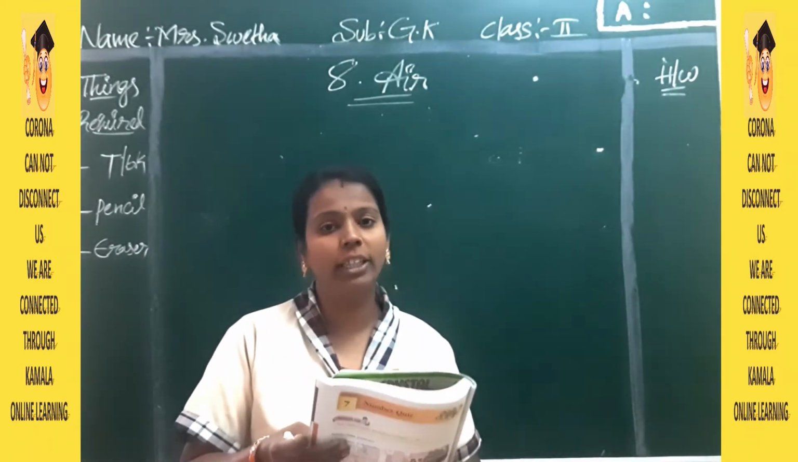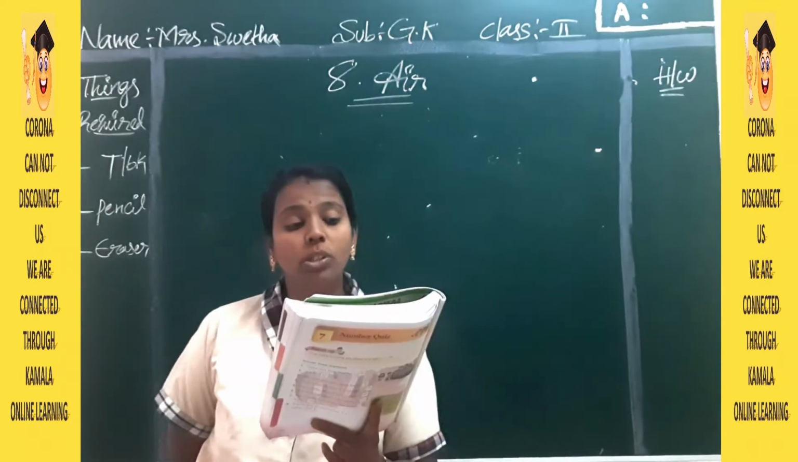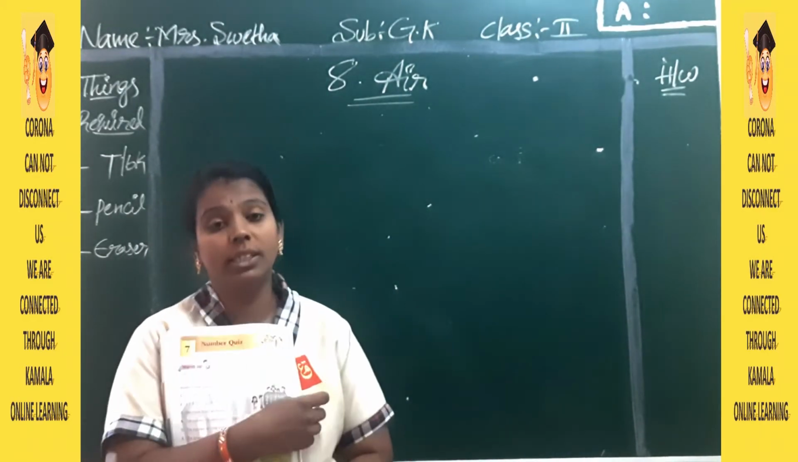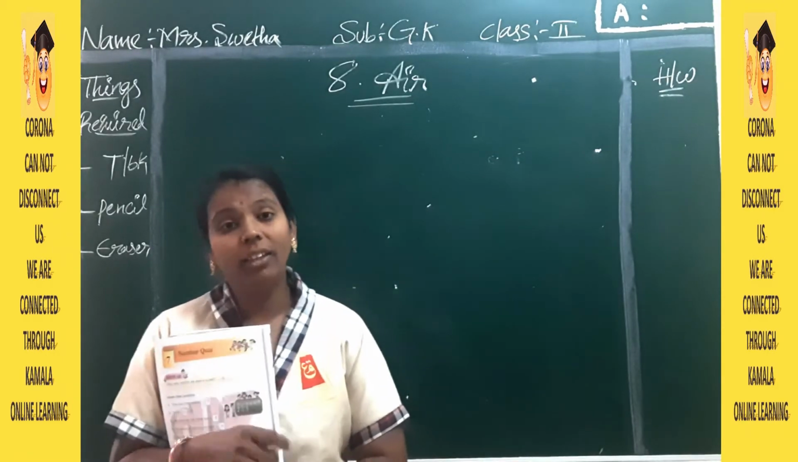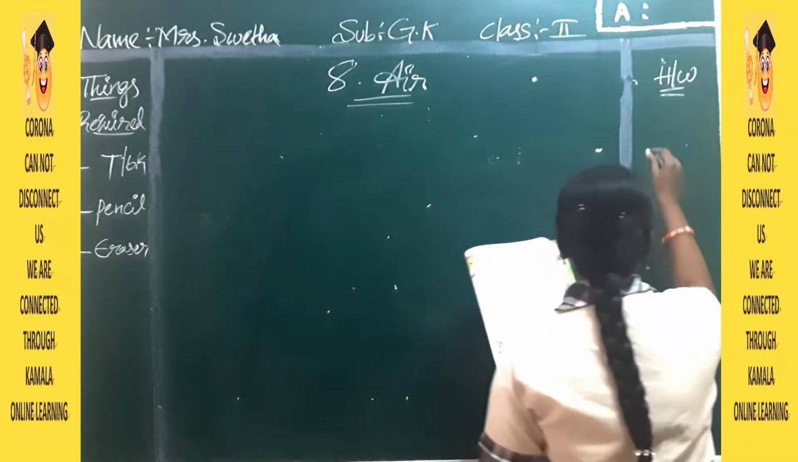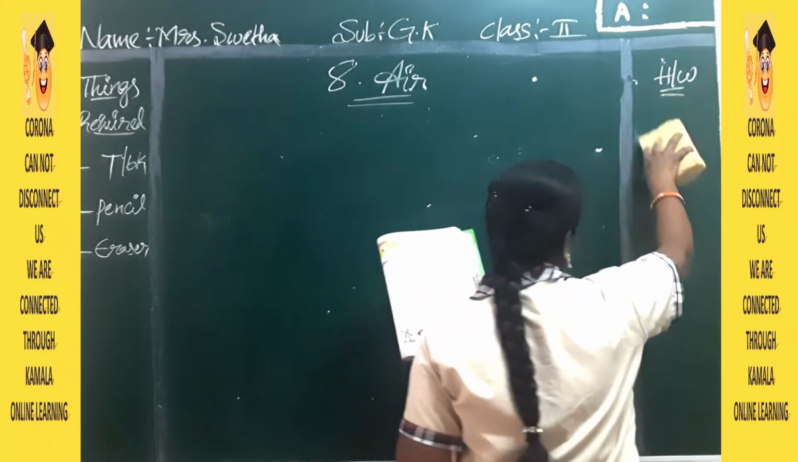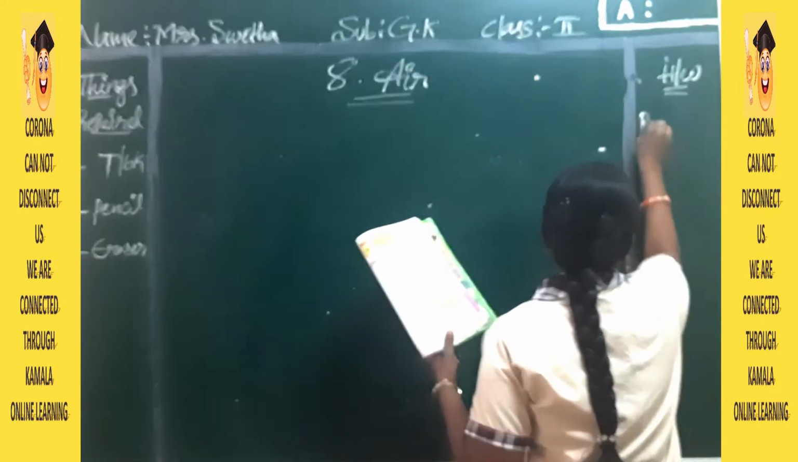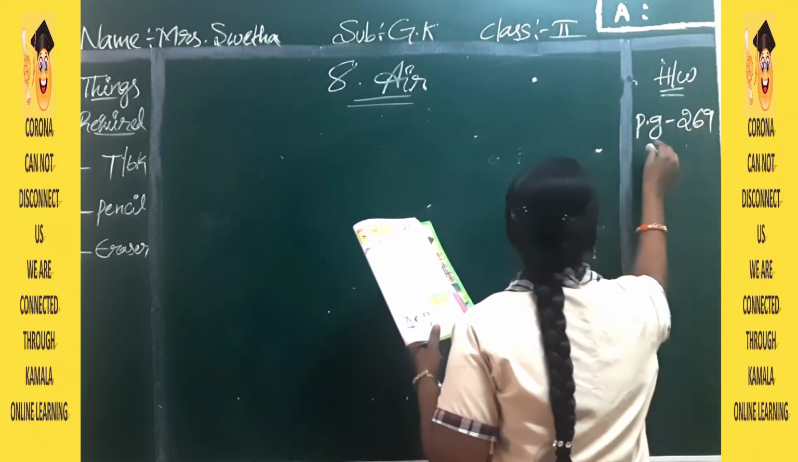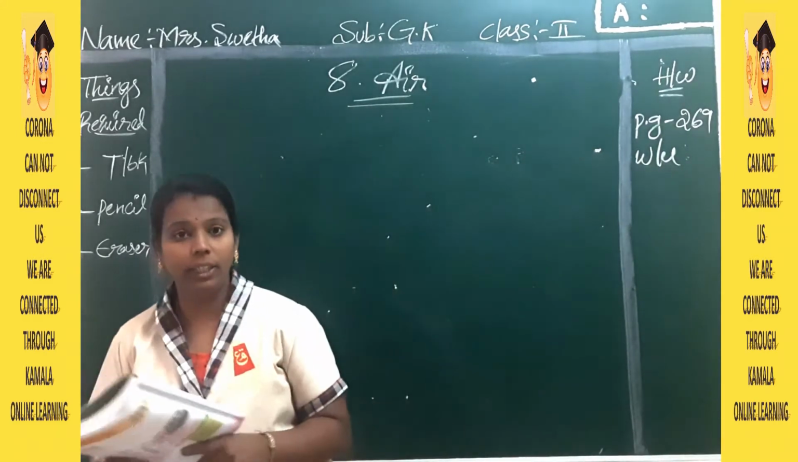We'll see what they have given in this lesson. See the warm up: share some uses of air in your class. What are the different uses we have from air? You have to write at least 3 in the warm up. So write any 3 uses of air on page number 269.